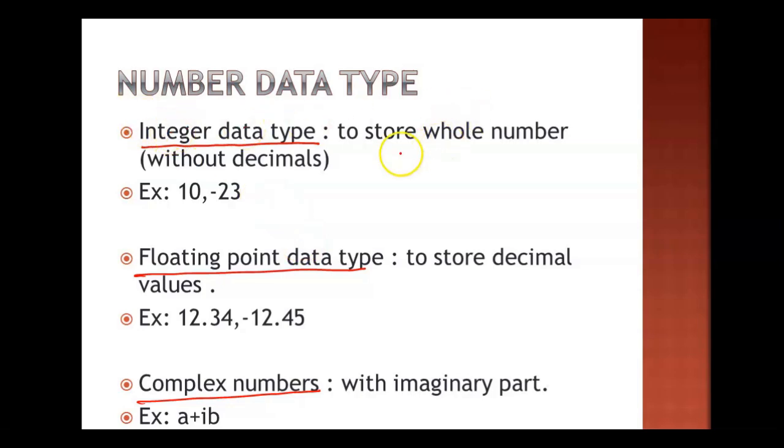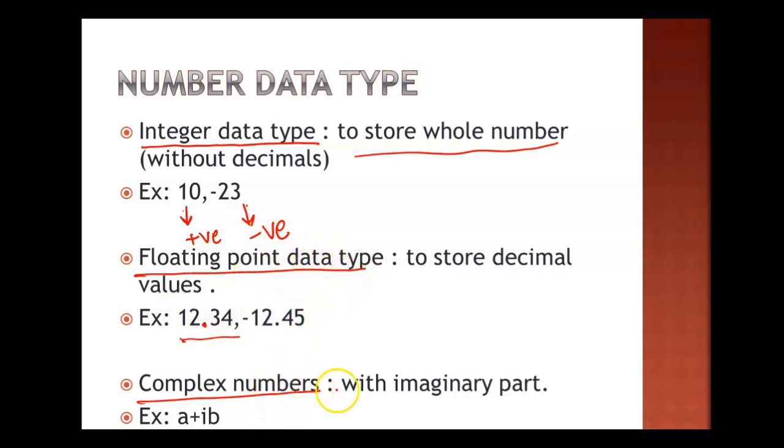So integer is used to store the whole numbers without decimal. You can see two of the examples are given. This is one positive value and this is one negative value. So positive or negative, if it is a whole number, you can store it into integer data type, right? Now the second one is floating point data type. Floating point is to store the float values, whether positive or negative. Example is same, only you can see I just added some decimal values to make it a float number. Okay, this is floating point data type.